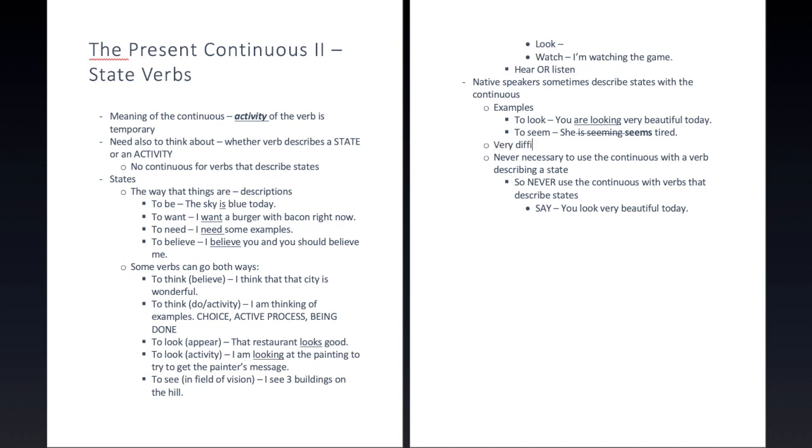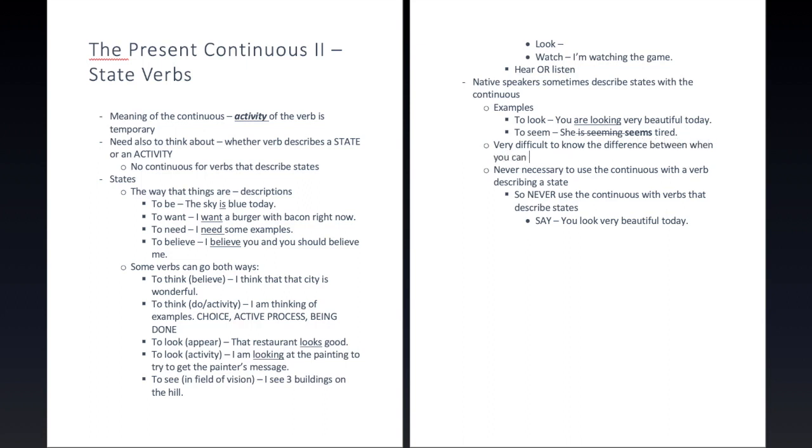Very difficult to know the difference between when you can use the continuous with a state verb, and it is never necessary to do that. So if it is not necessary and trying to do so will just lead to a lot of mistakes, then the best solution, the best strategy is this here. Just never use a continuous with these verbs that describe states.